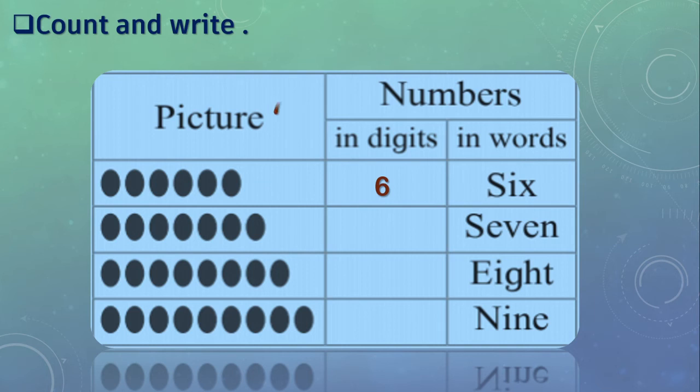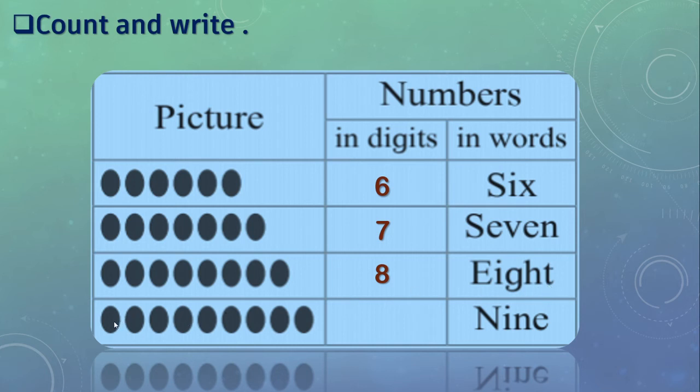We'll write 7. And the spelling for 7 is S-E-V-E-N, 7. Got this? Next is, here we can see 8 dots. So in digit we'll write number 8. And in words E-I-G-H-T.